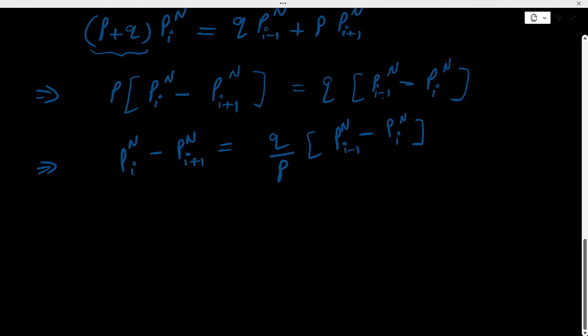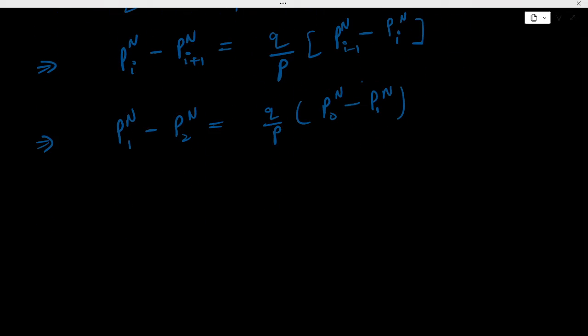Okay, so from here we can get some recurrence relation by putting some values. Suppose we put i equal to 1, then P_1^n minus P_2^n equal to Q upon P times (P_0^n minus P_1^n), right?